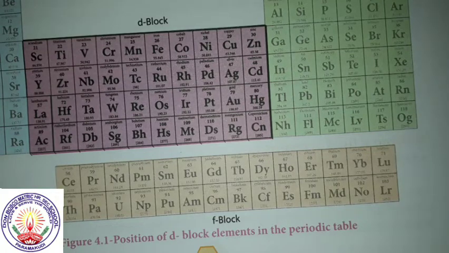The chemical and physical properties of the lanthanoids and actinoids are very similar. Therefore, it is very difficult to separate them by ordinary chemical means. So we use chemical means, hundreds and thousands of times of fractional distillation, to separate these f block elements. Next we shall see electronic configuration.